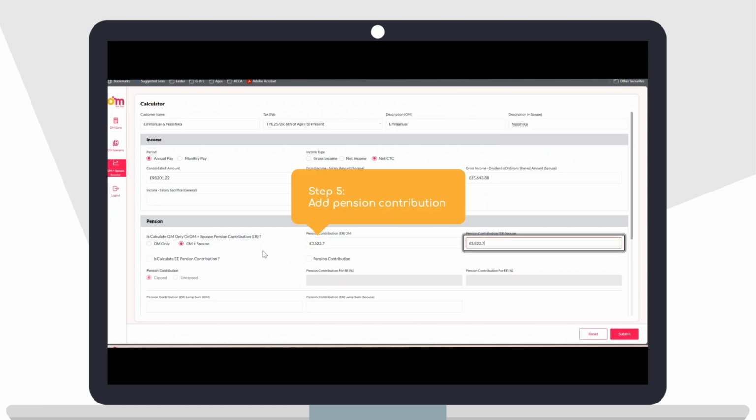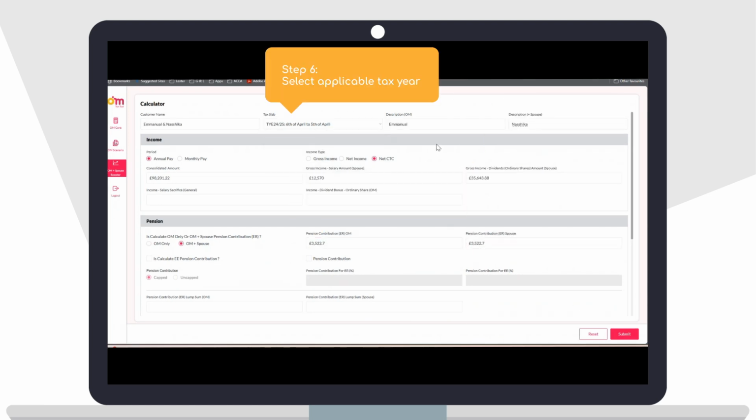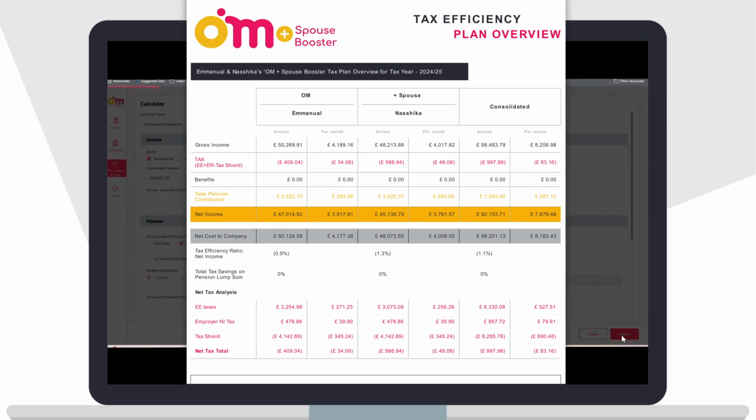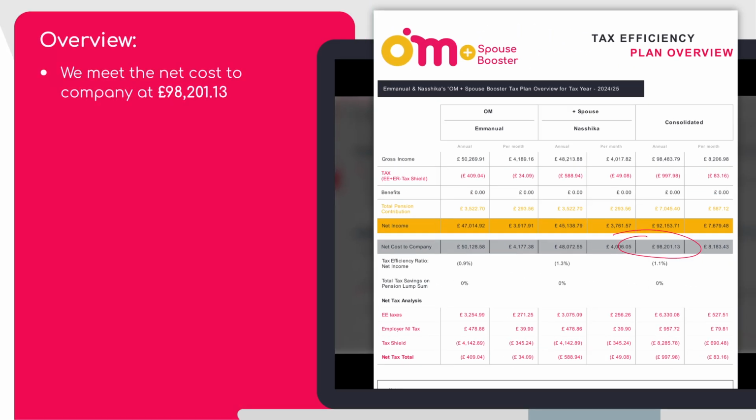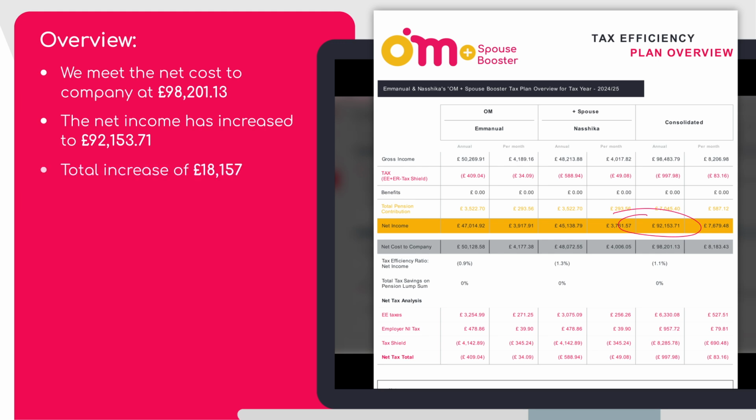Pension contributions for both sides. So you can see we met one of the objectives. Net cost to company is exactly the same at £98,201 and 13p. Then the second objective we've also done, we've increased the income to £92,153 and 71p.